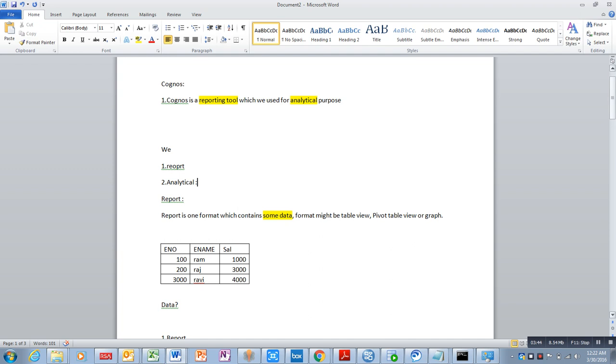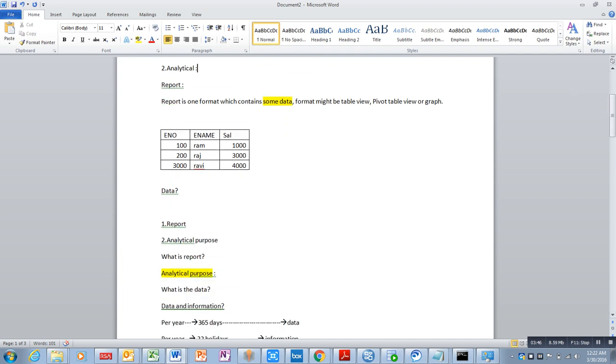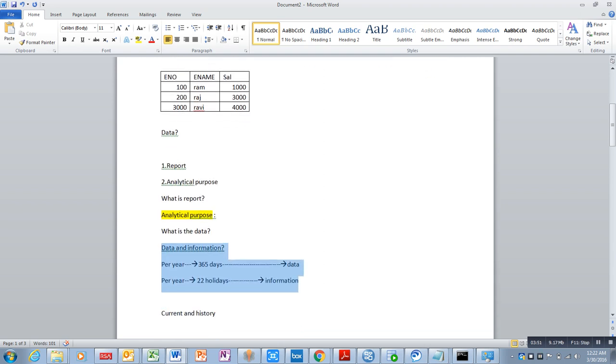Coming to the next point, we are always talking about data. What is data? What type of data do we have? Some information is nothing but data. Here we have two types of data. One is current data, second one is transactional data. What is the difference between current and transactional data?